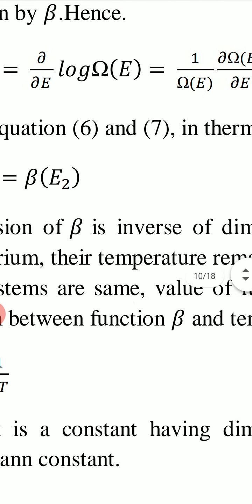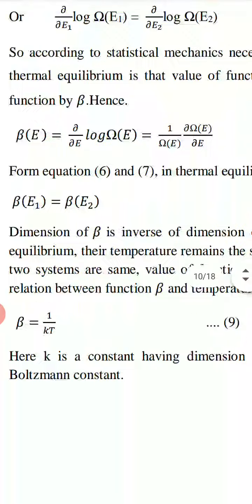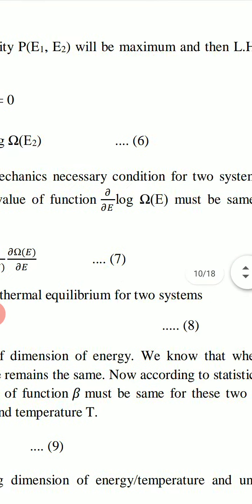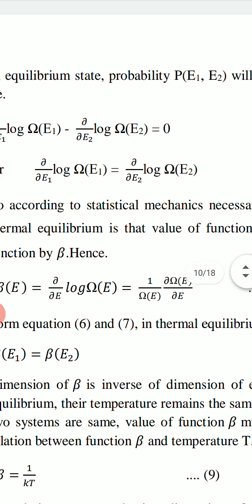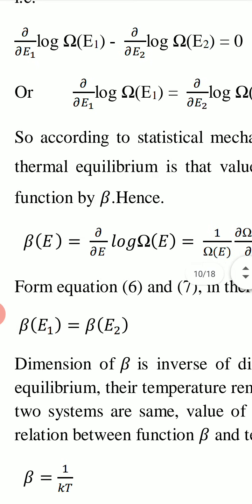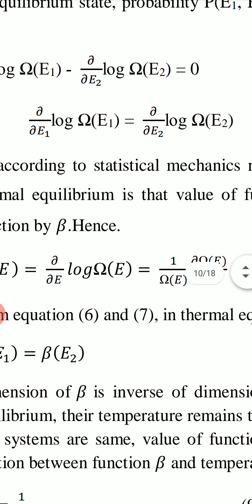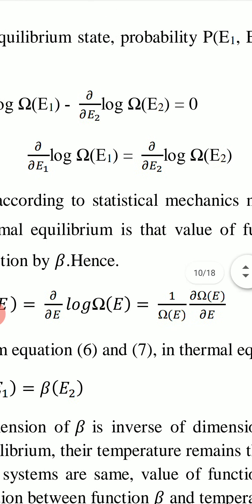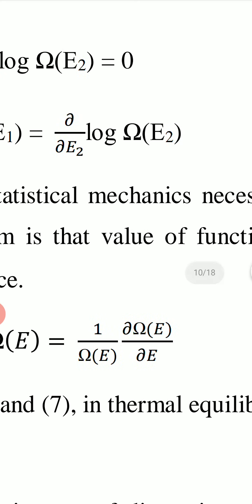From equation 6 and 7, this is equation 6, delta upon delta E1 log omega E1 equal to delta upon delta E2 log omega E2, and this is equation 7, beta E equal to delta upon delta E log omega E. If we put delta upon delta E log omega E equal to beta E, then in equation 6, left hand side will become equal to beta E1 and right hand side will become equal to beta E2.